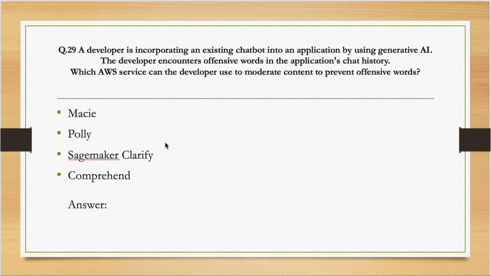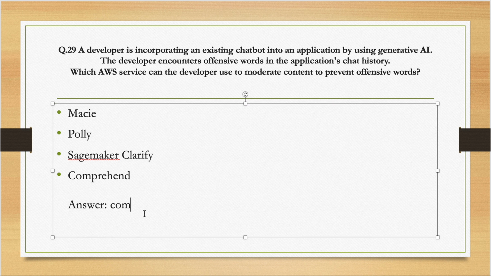Macie and Polly are for different purposes. Polly is for converting, I guess, text to speech or speech to text, one of them. Clarify is for detecting biases. Macie is for a different purpose. Comprehend is something that is used for detecting sentiment in the output. So Comprehend is something that can be used to moderate the content and prevent offensive words. So simply Comprehend.